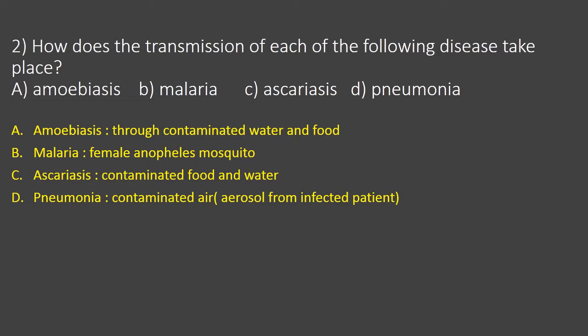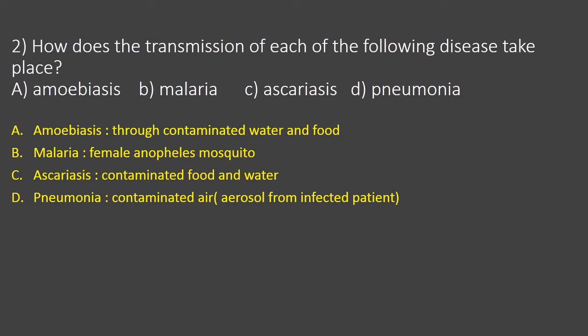Then one more disease is ascariasis. Ascariasis is a roundworm disease. This pathogen is transmitted through contaminated food and water. The next disease is pneumonia. Pneumonia is a respiratory disorder, that means the main organ affected is the lungs. It is caused by bacteria.